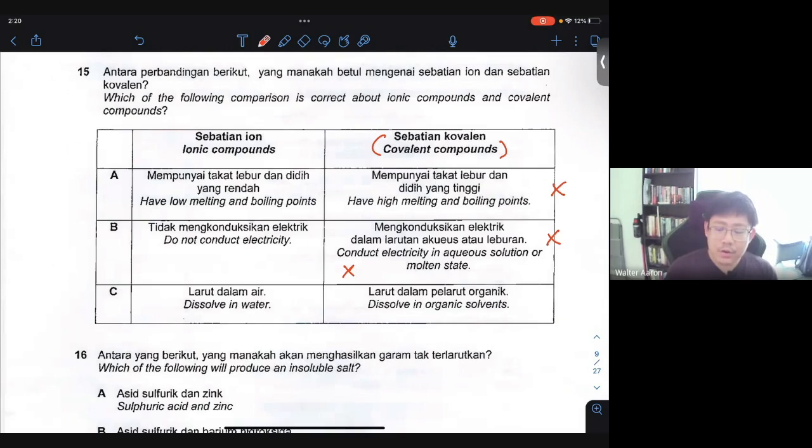Ionic compound can conduct electricity in a liquid state, or I call it a molten state, or an aqueous solution. So suppose that's the answer. But in this case, this is wrong. So let's let it be.